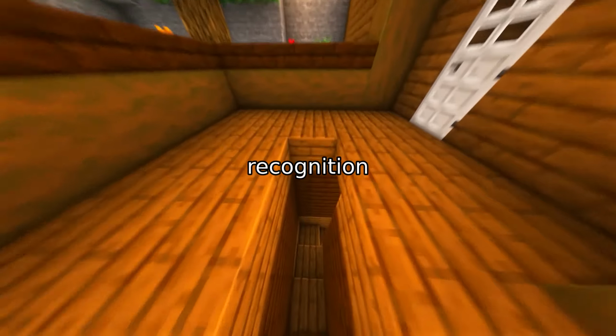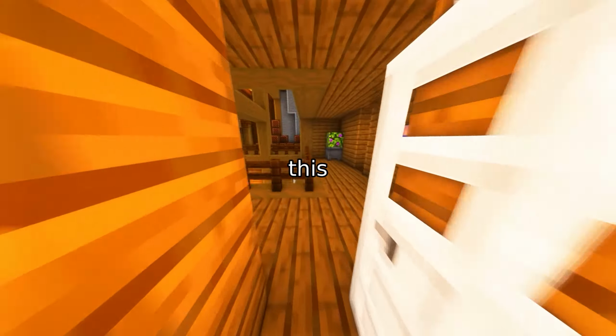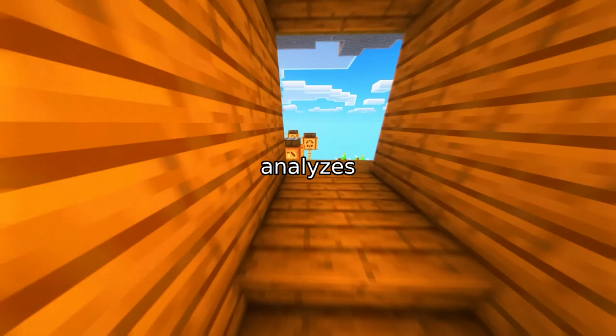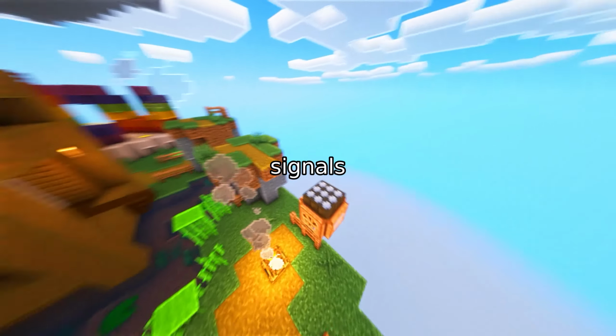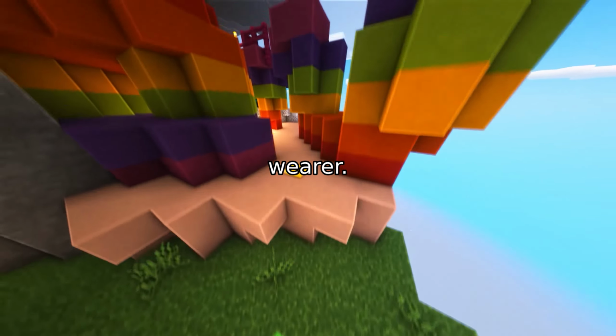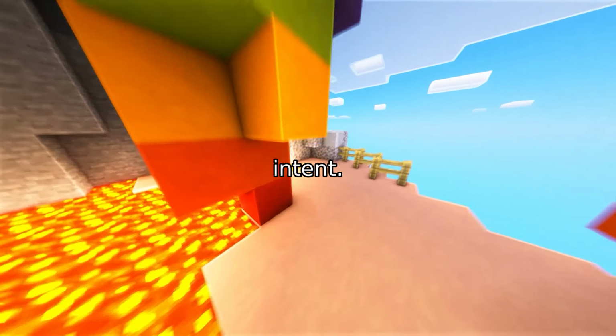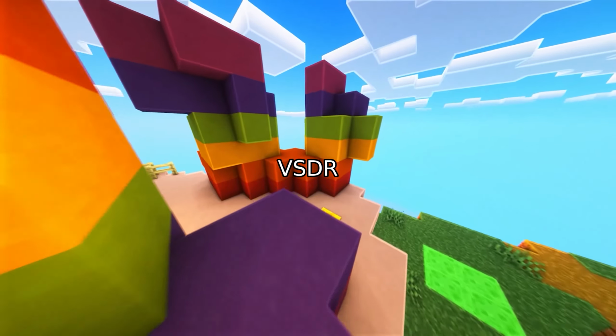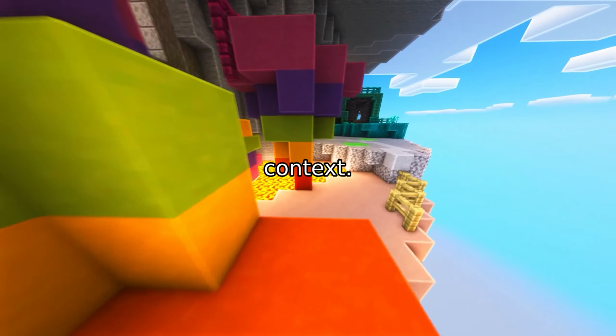First, visual speaker target recognition, seeing intent, not just speech. This is where EgoAdapt goes beyond basic speaker detection. Instead of just looking at if someone is speaking, VSTR analyzes who they're talking to using two key signals. Head orientation, a nonverbal cue: is the speaker facing the camera wearer? That's a strong indicator of intent. Lip movement, a verbal cue: are they mouthing words? But crucially, VSTR doesn't just detect motion, it interprets it in context.